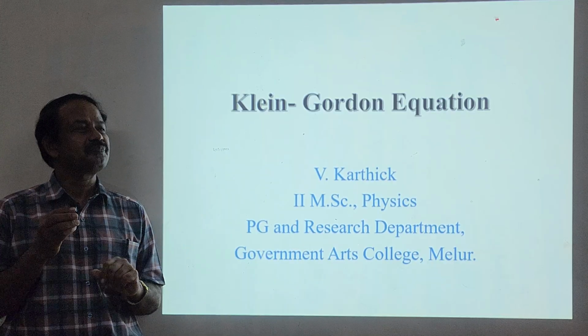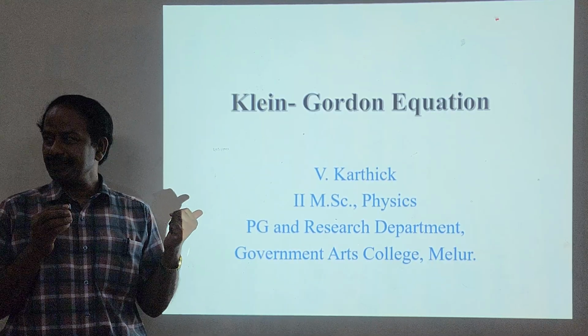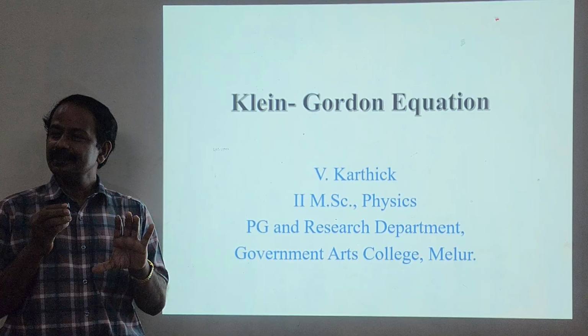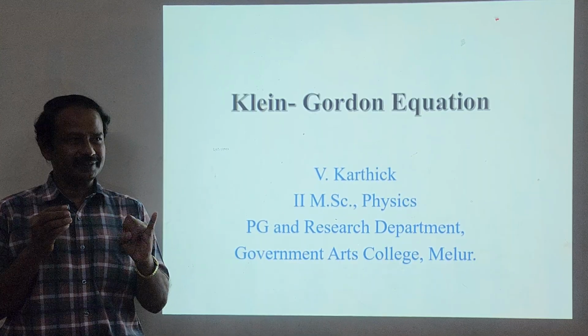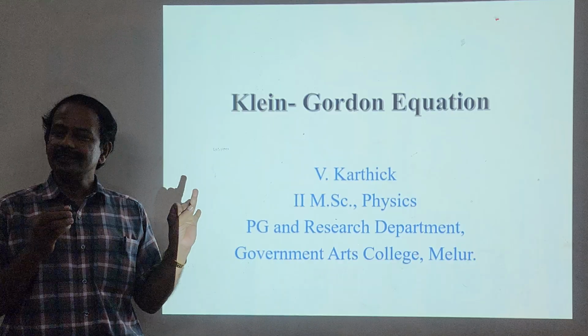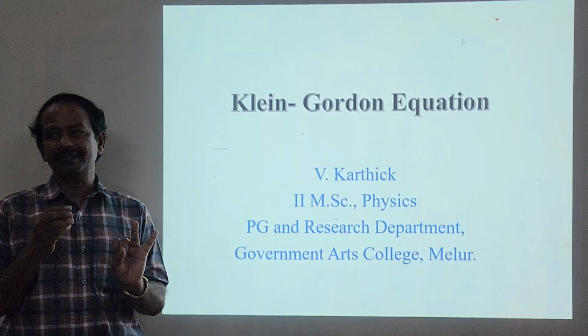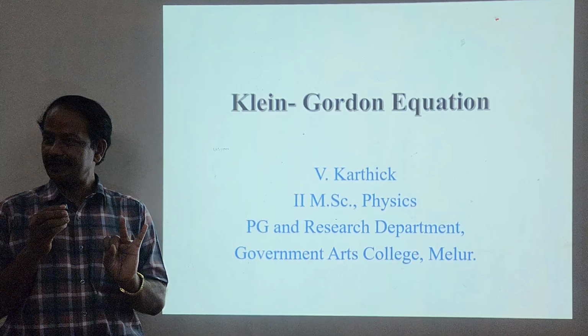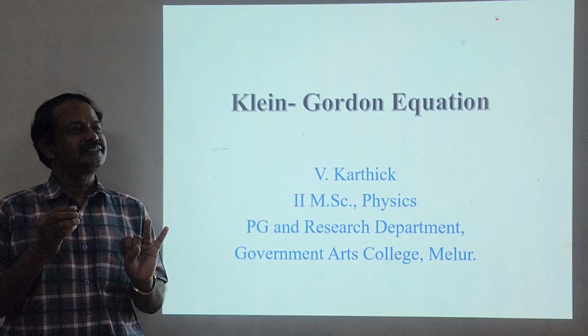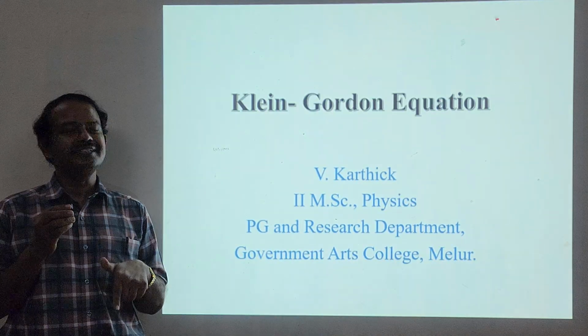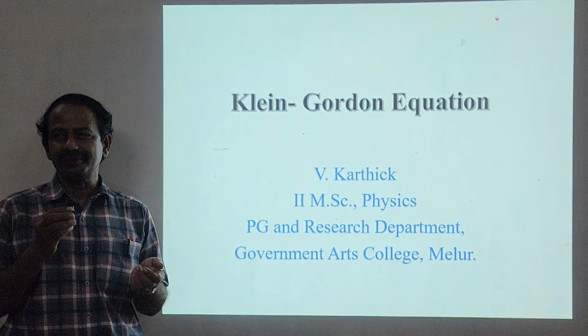In fact, it is true, because the Klein-Gordon equation is applicable only for spinless particles. Second, it gives negative probability. Negative probability cannot exist. So these two discrepancies were there. Paul Dirac wanted to get rid of these discrepancies, and he wanted to make another equation.